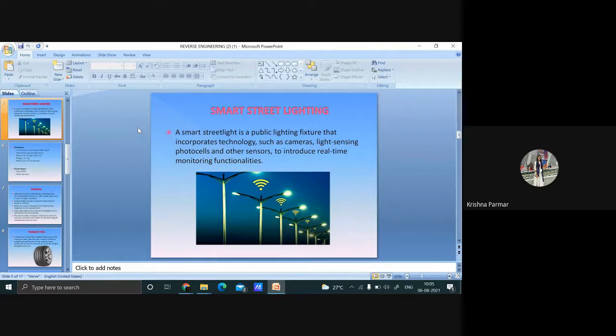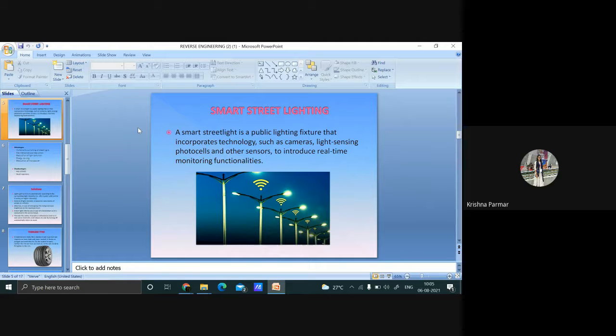Ma'am, it is a public lighting fixture that incorporates technology such as cameras, light sensing, photocells, and other sensors to introduce real-time monitoring functionalities. Lights get turned on automatically according to the surrounding light intensity. For example, after sunset until sunrise, it works on higher intensity.